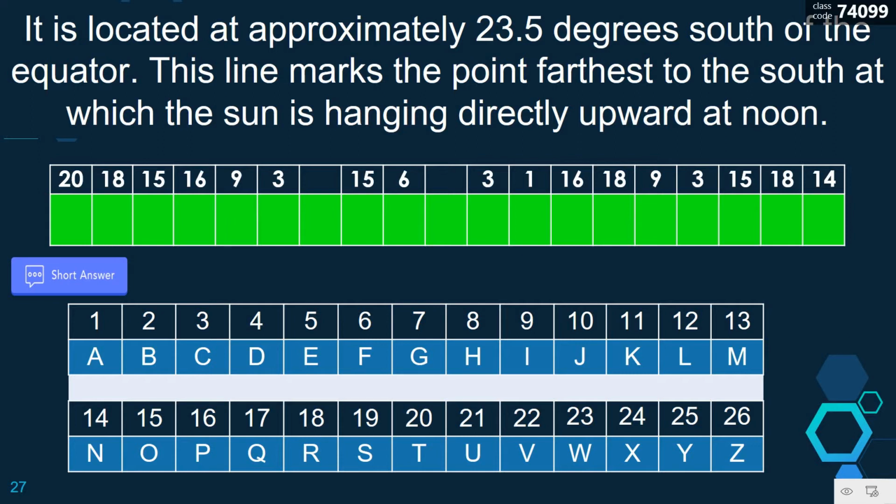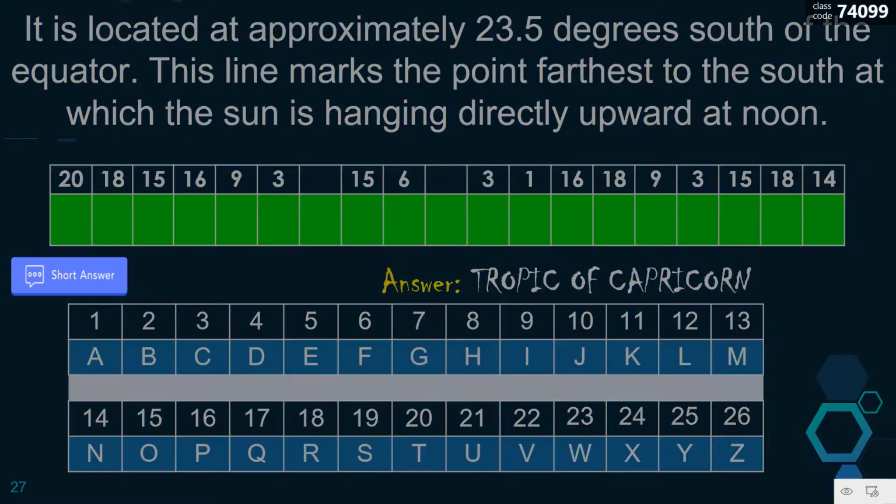It is 6 letters for the first word, then 2 letters for the second word, and 9 letters for the third word. What is this? Correct. It is the Tropic of Capricorn.